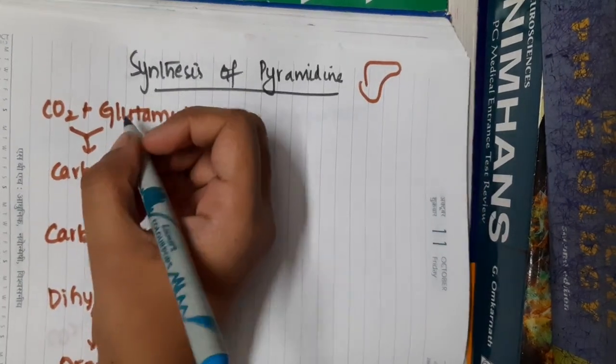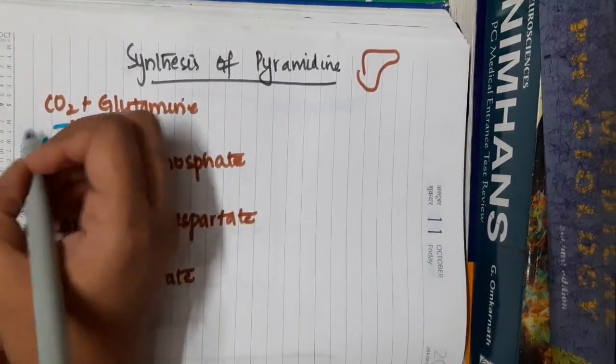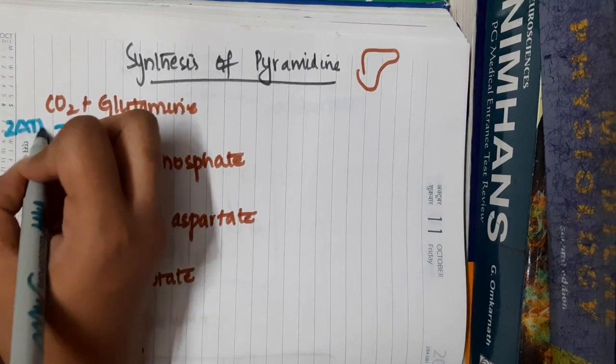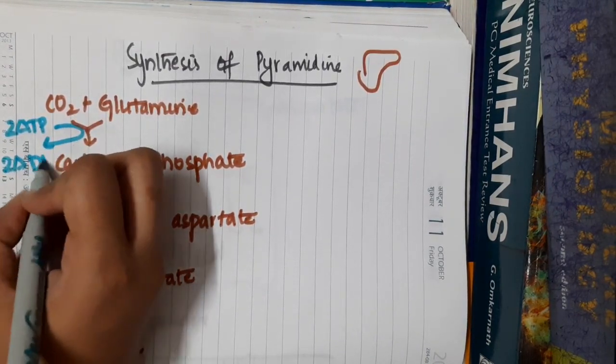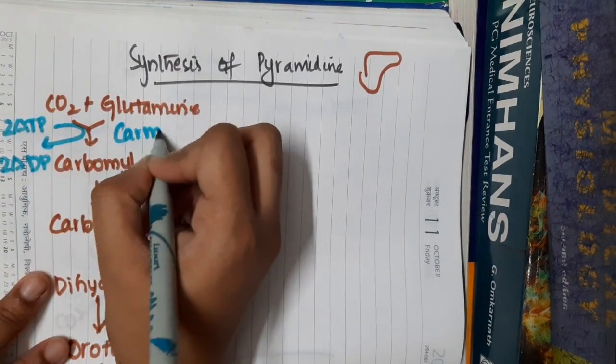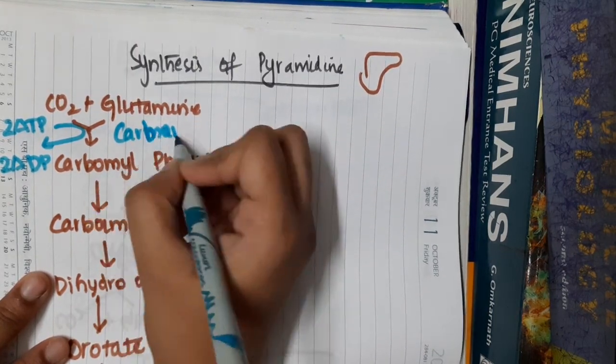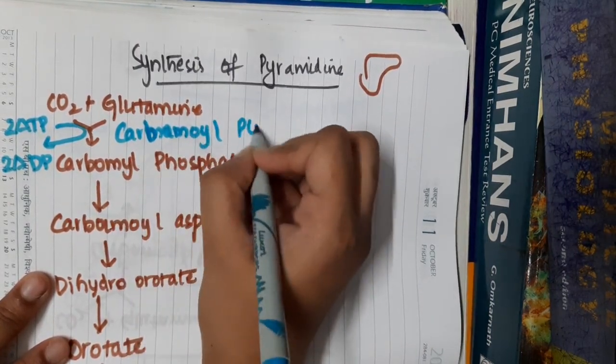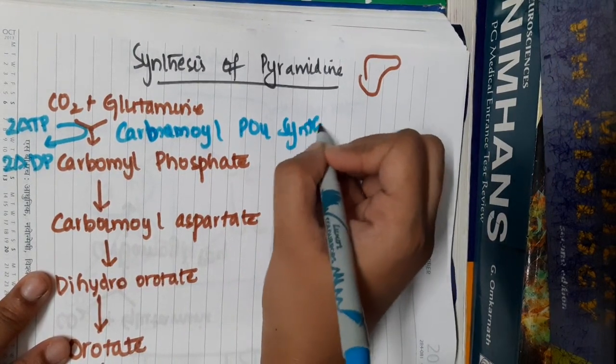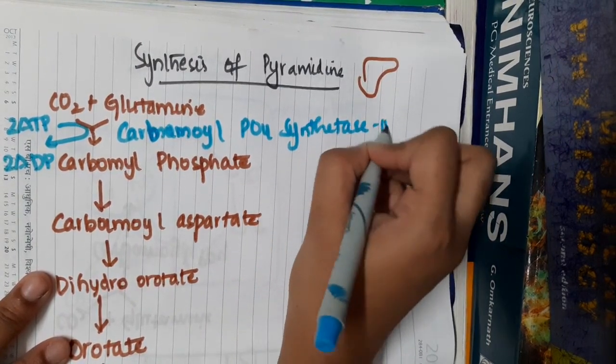Carbon dioxide combines with glutamine, and during this process 2 ATPs form 2 ADPs, and in the presence of the enzyme carbamyl phosphate synthetase 2, it forms carbamyl phosphate.